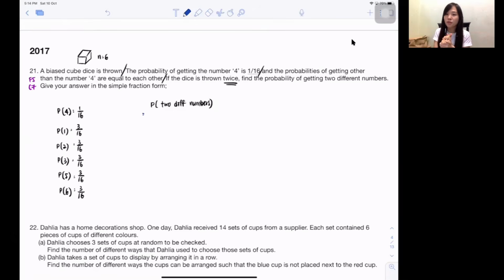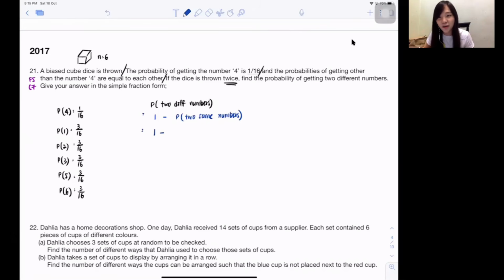I repeat again: total probability is always 1. Whenever you find the probability for two different numbers and there are too many outcomes, use total probability, which is 1, minus the outcomes impossible to happen. Now, you are finding the probability for two different numbers, so what is impossible to happen is two same numbers. Because if the probability of two different numbers is 80%, the probability of the same number will be 20%, because you're only choosing two numbers. It's either both the same or both different, so only two different outcomes, and they add together to definitely be 1. So I'm using 1 minus two same numbers.